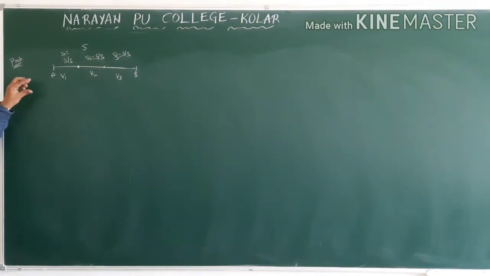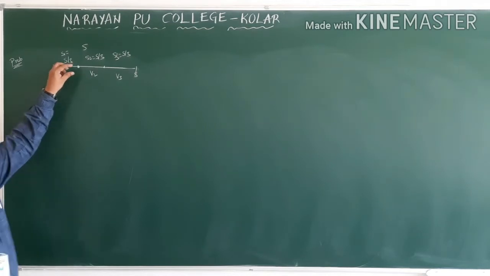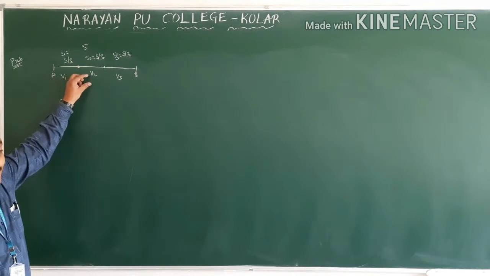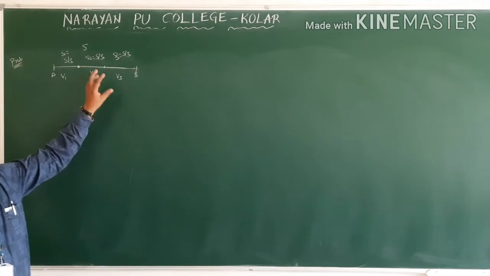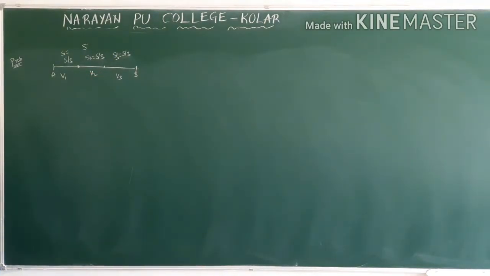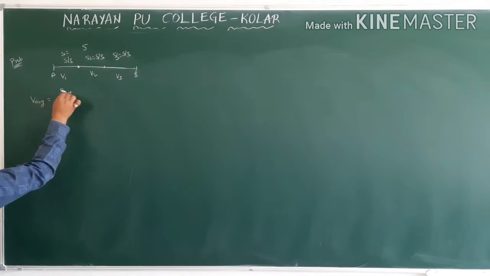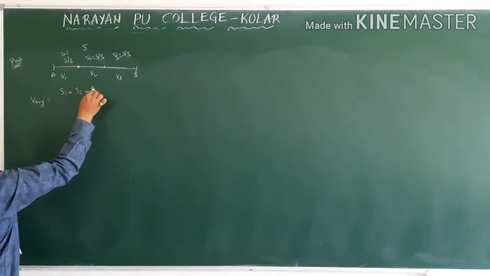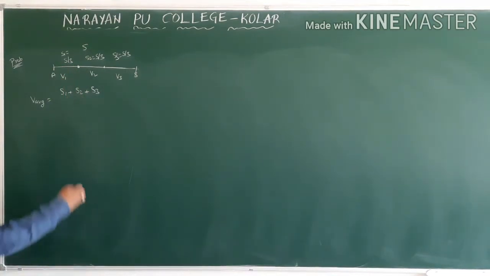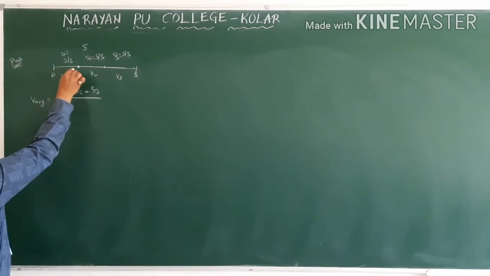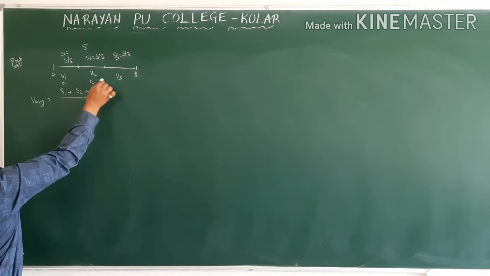Now see once again: an object covers the first 1/3 distance with some velocity v1, the second 1/3 distance with some velocity v2, and the last 1/3 distance with some velocity v3. Then they will ask for the average speed or velocity. What is the average speed formula? Total distance, that is s1 plus s2 plus s3, here three distances they divided, divided by how much time it takes, t1, t2, t3.